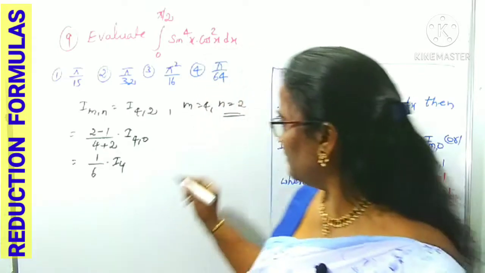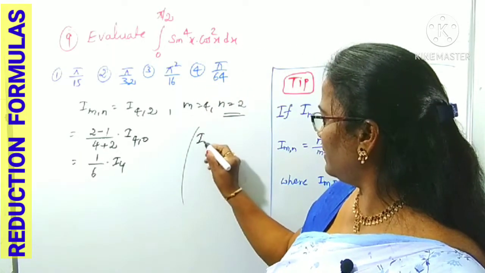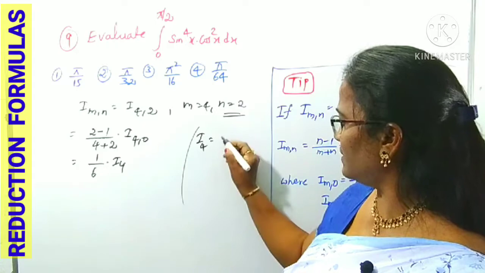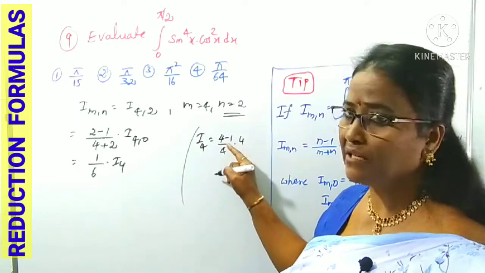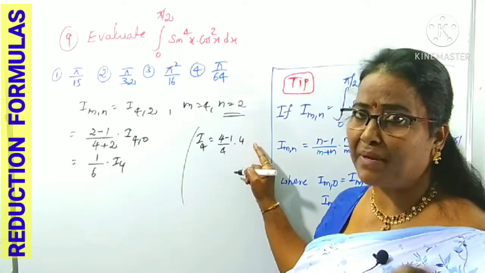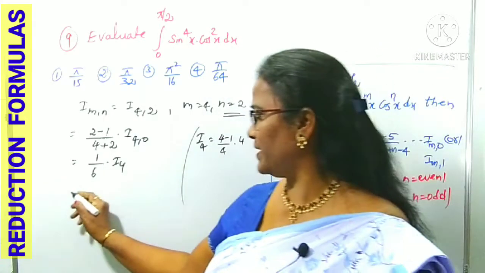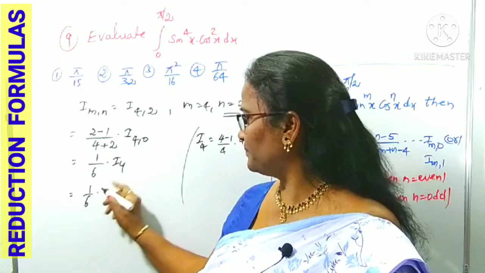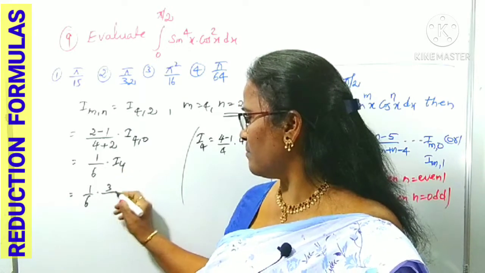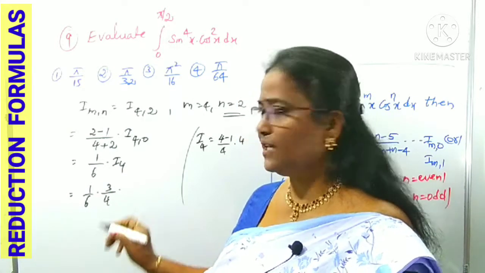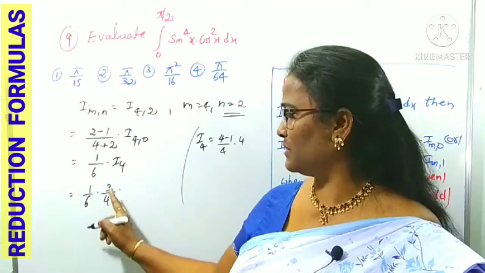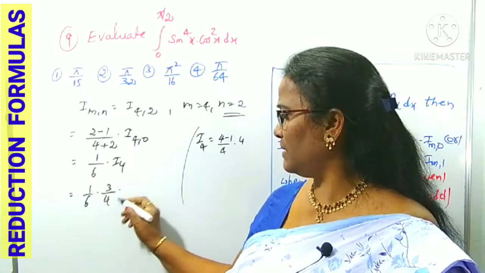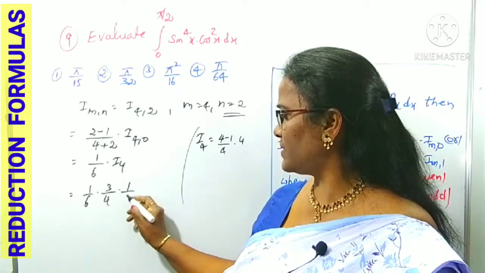According to the previous reduction formula, I 4 is in the case of sine and cos. What is that? 4 minus 1 by 4, that is n minus 1 by n, n minus 3 by n minus 2, like that. Again we can adjust 1 by 6 here. 4 minus 1 is 3 by n, which is 4. Again, what is the given hint? Reduce the 2 from the numerator as well as the denominator. 3 minus 2 is 1 by 4 minus 2 is 2.